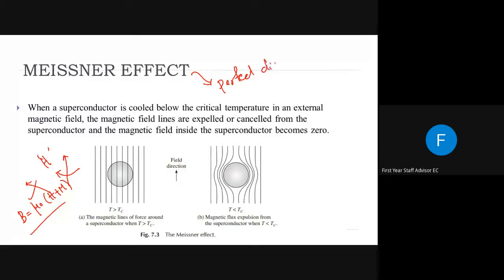Now what is Meissner's effect, or we can call it perfect diamagnetism. Meissner's effect is the phenomenon in which, when a superconductor is placed in an external magnetic field, it expels the magnetic field lines out of that material.